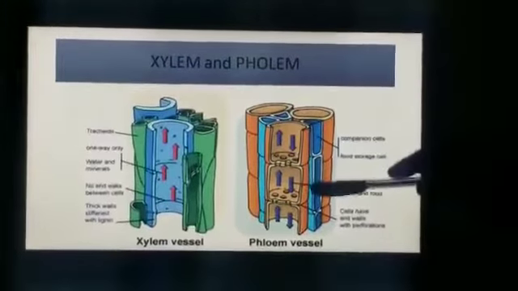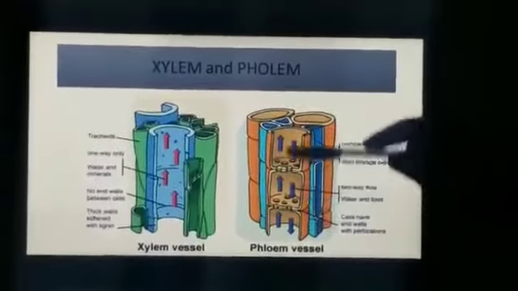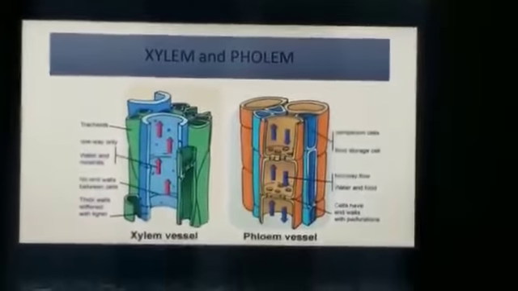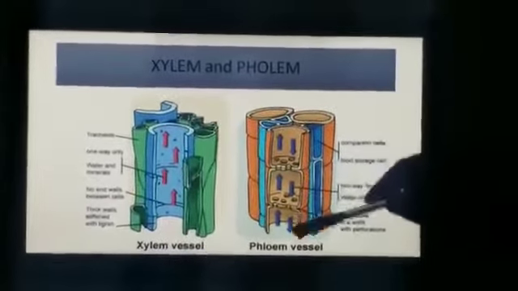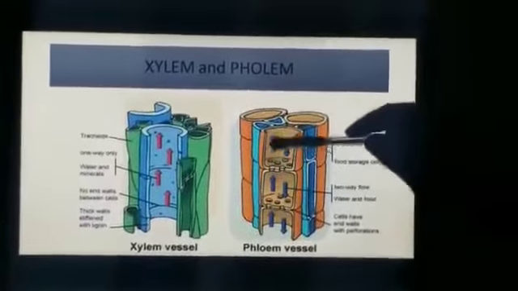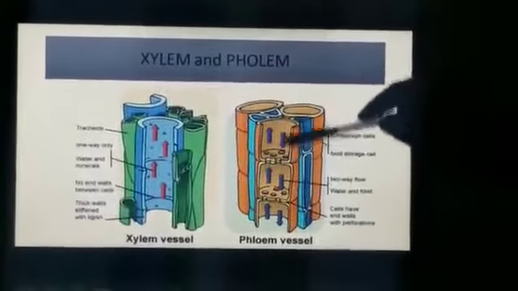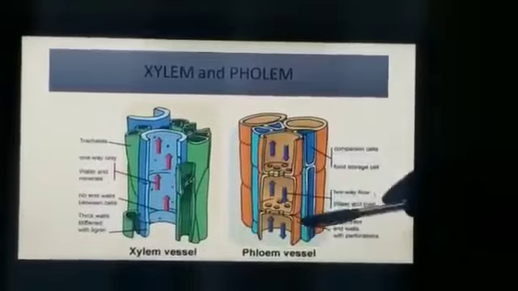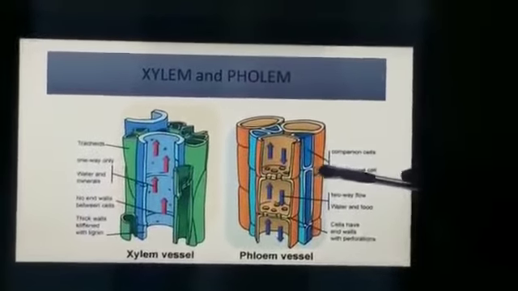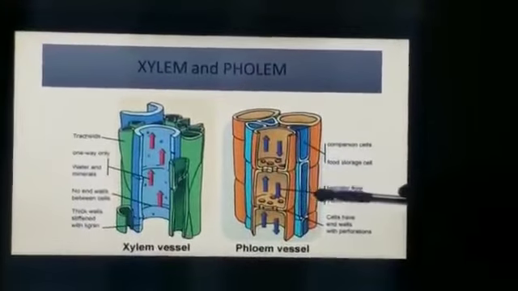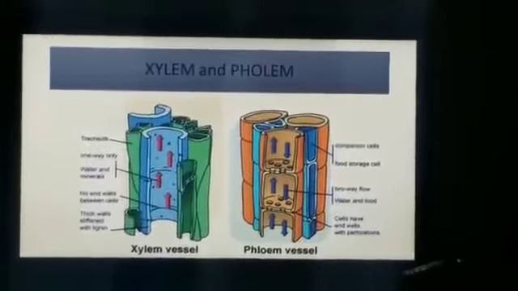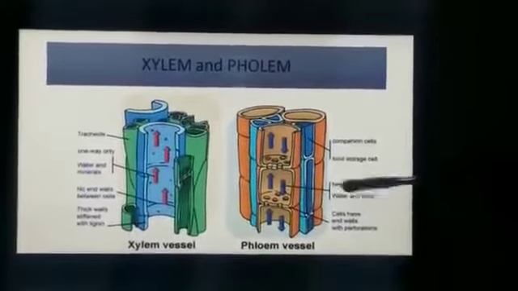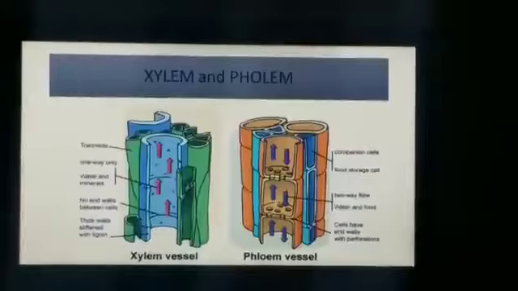And if we go through the phloem vessels, it shows bi-directional transportation. Here you can see it goes as well as it comes out. It has companion cells as well as food storage cells, a two-way flow of water and food, and cells have end walls with perforations.